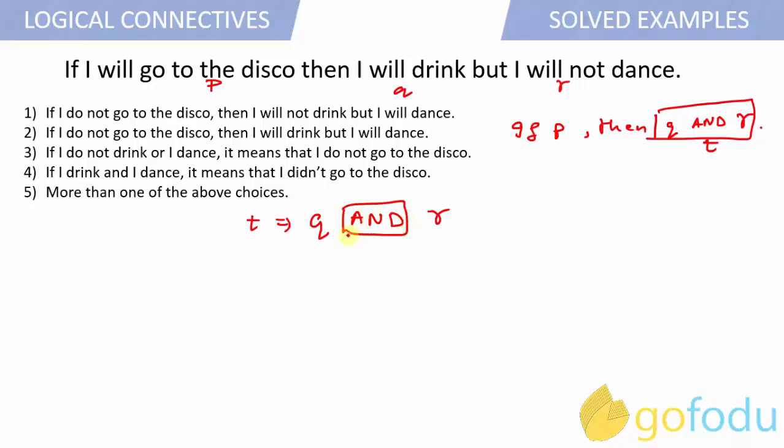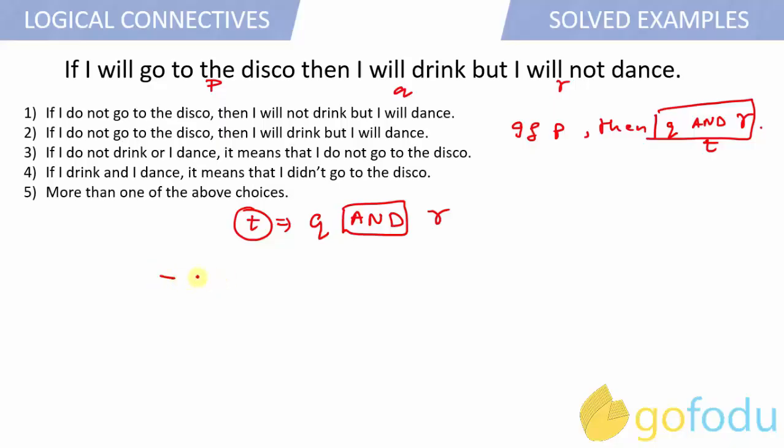Here we know that whenever two simple sentences are present in a compound sentence and they are connected via the connective "and", both the sentences have to be true in order to justify the truthfulness of the main statement. But if any one of the simple sentences becomes false, then the whole main statement becomes false as well, right?